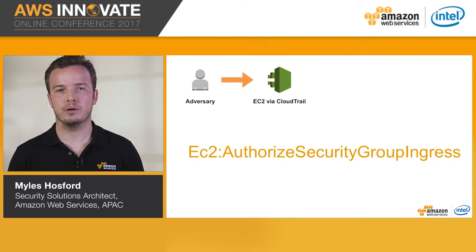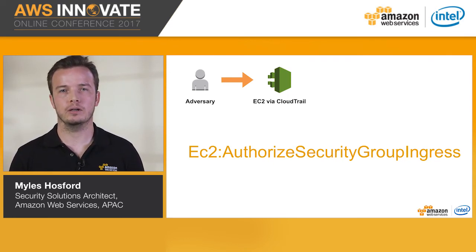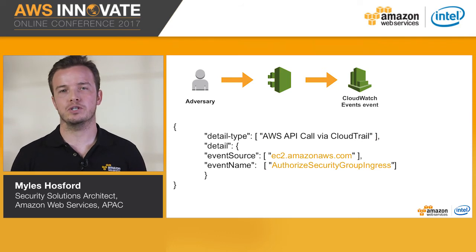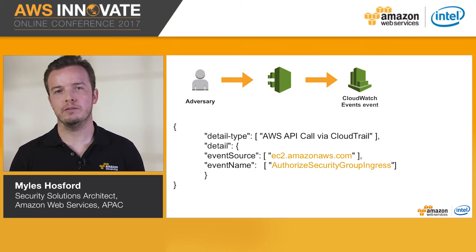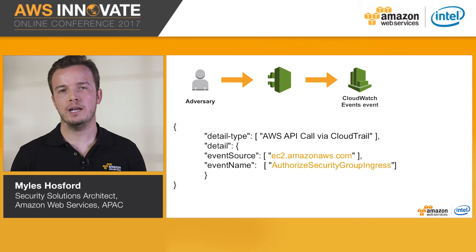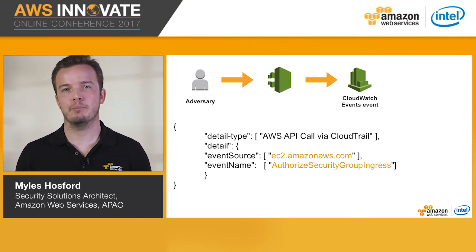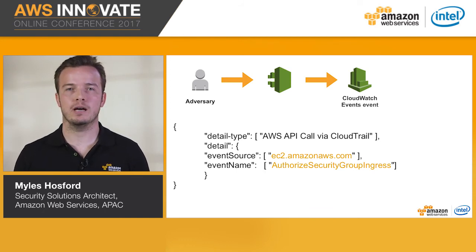Just like the previous example, you would set up a CloudWatch event that monitors for a specific API call. This time, it will be the EC2 authorized security group ingress that is executed. In response to the event, your Lambda function would parse the event, determine if this was a production security group, and if applicable, revert the change. The mitigations for these examples happen in near real time without the need to involve an operator or human staff.